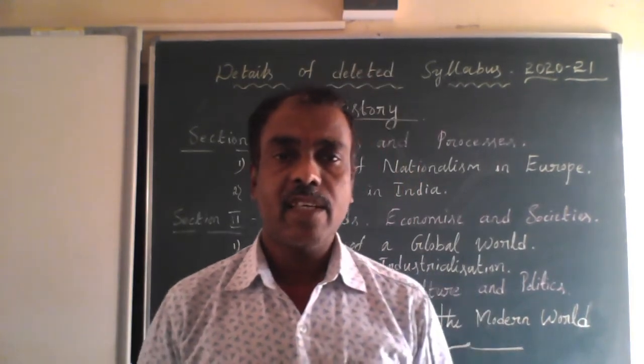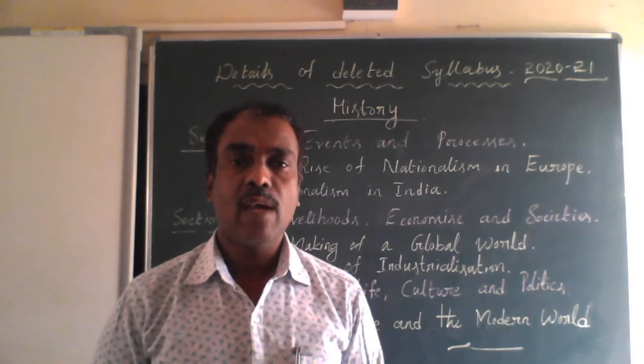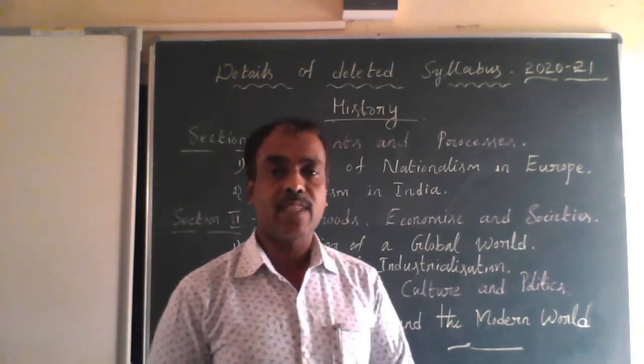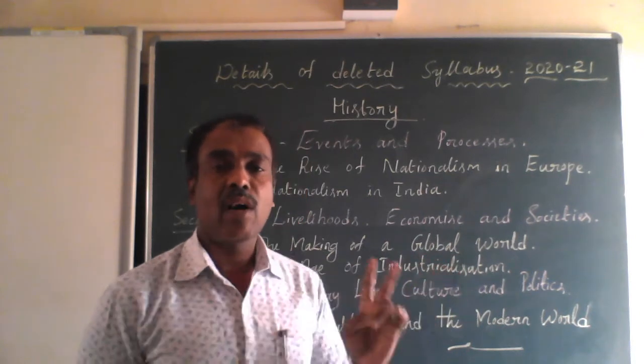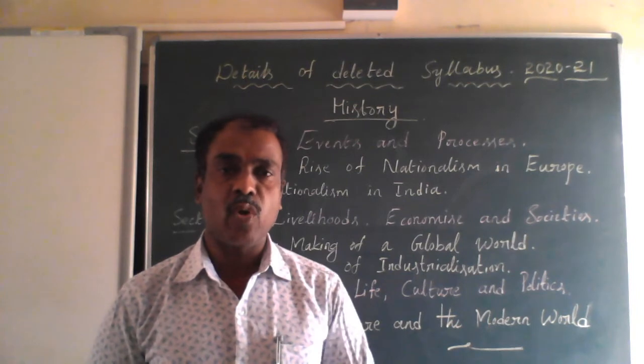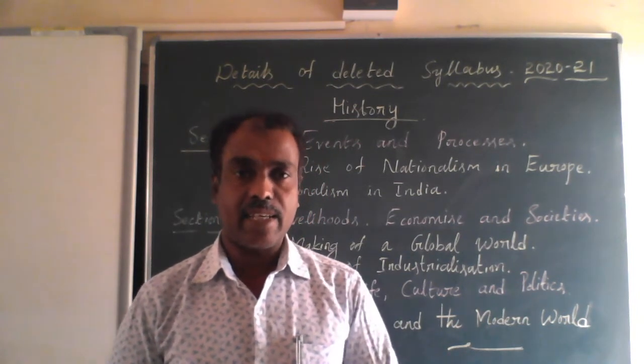In history, there are three sections: section 1, section 2, and section 3. In section 1, events and processes, there are two chapters: the rise of nationalism in Europe, and the other chapter, nationalism in India.